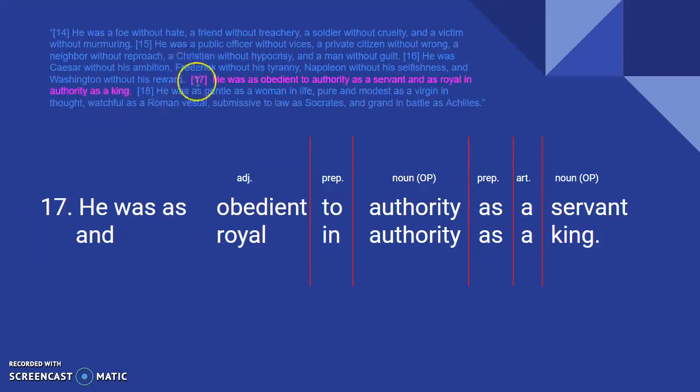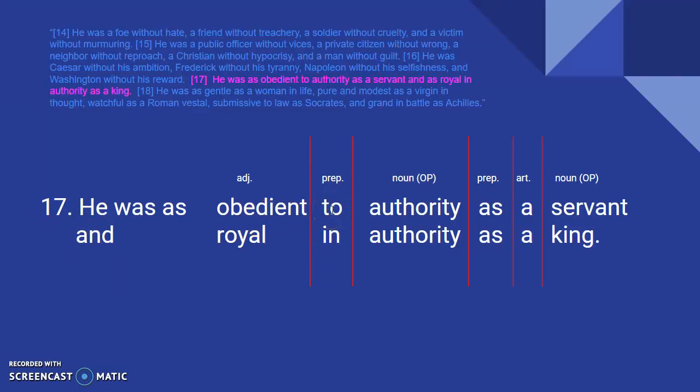You'll see that's up here highlighted. I just added it, guys, sorry. And I've made it all parallel for you already. I've shown where these things match up. So obedient and royal are functioning as adjectives here, right? They're predicate adjectives. He was as obedient. It is telling us about he, describing he.